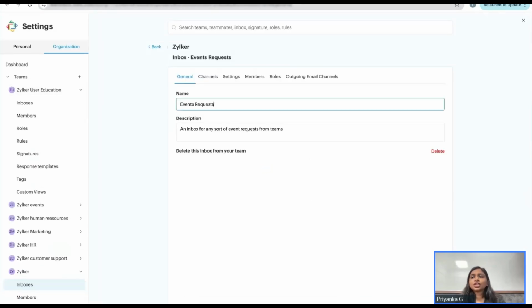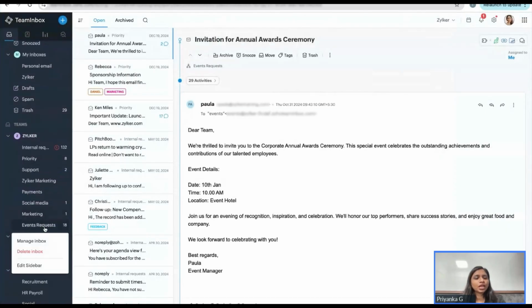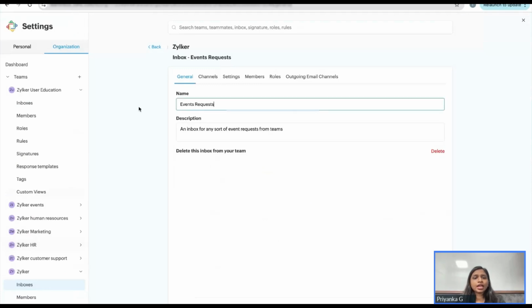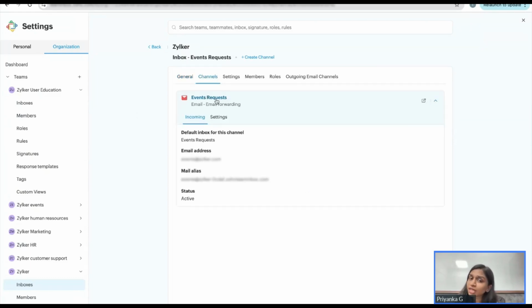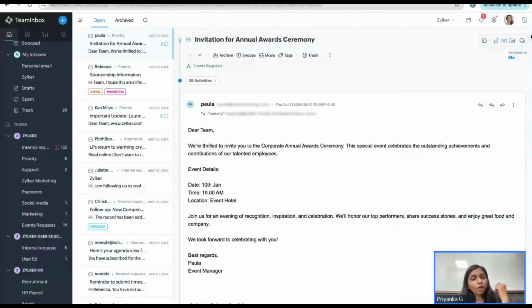Great. So here we were talking about a particular feature where we are able to add multiple channels, right? So here I'm trying to manage this particular inbox where the channels are available. You can choose channels. Can you see the email channel is added here? If you would like to add any more channels, you just have to create from here by choosing create channel, and you can choose the channel you want to create and you can go forth and create one. All right. And we also saw blocking and unblocking your domains and email addresses.